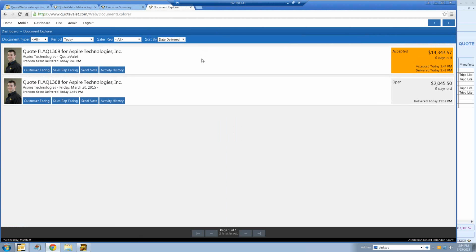And then the Document Explorer, this will let you search for a specific document. So if you want to see a date range and see the activity during that date range by customer or by sales rep, you'll be able to do that.